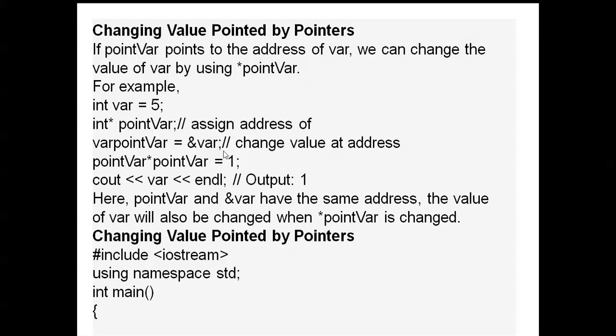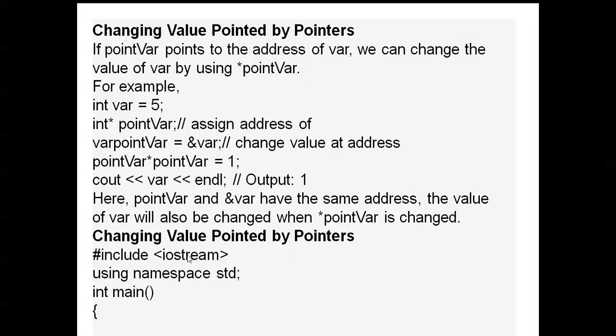Change the value at the address: asterisk pointer var is equal to 1. cout var. Here pointer var and ampersand var have the same address. The value of var will also be changed when star pointer var is changed. When star pointer var is changed, then automatically the value of var is also changed.